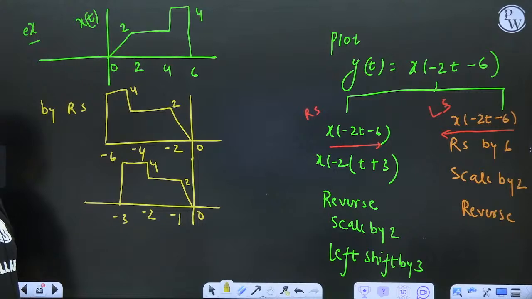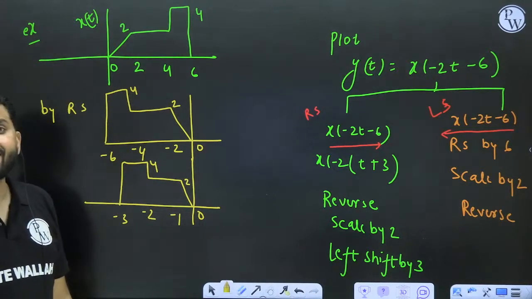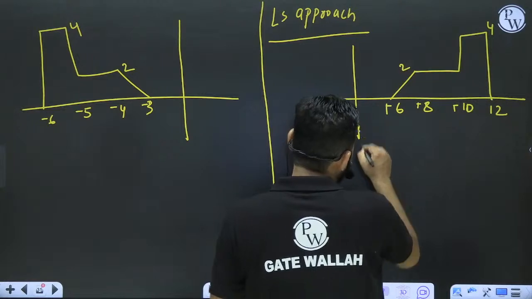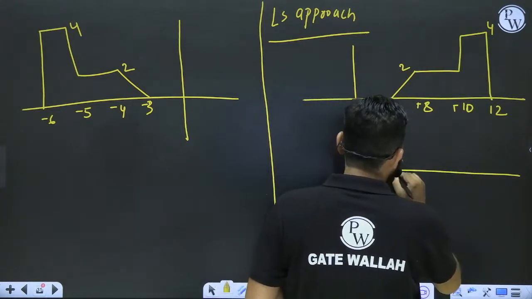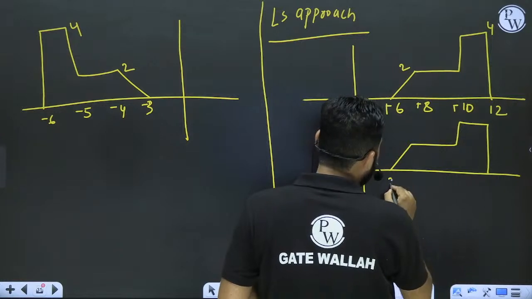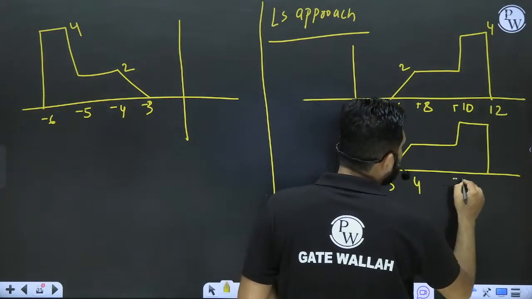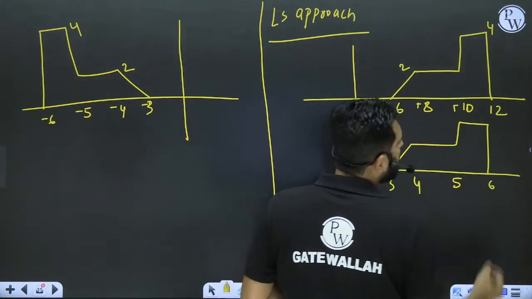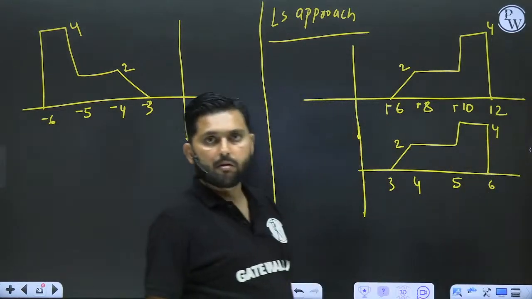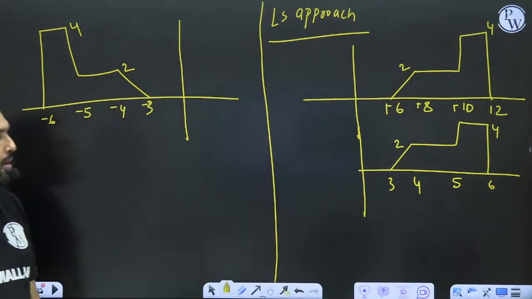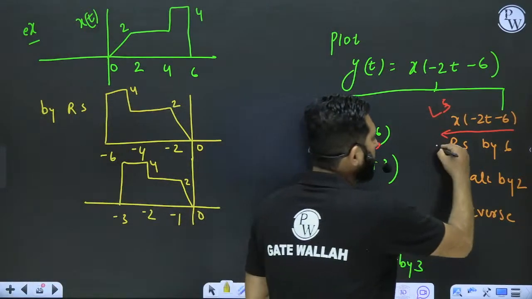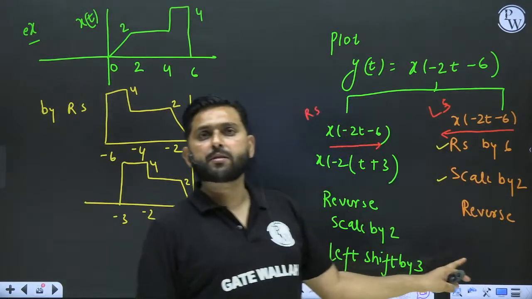That's the meaning of RS by 6. Then scale by 2. So just scale it by 2. Same thing. So this is 3. This becomes 4. This becomes 5. And this becomes 6. This is 2. That is 4. And now what do you have to do? You have performed this, you have performed this. Now you have to simply reverse.